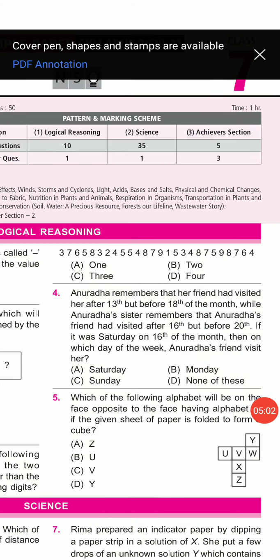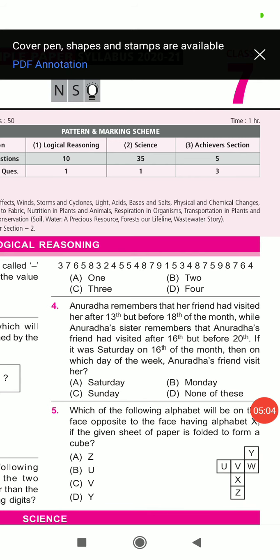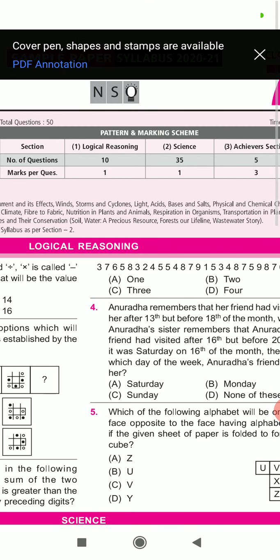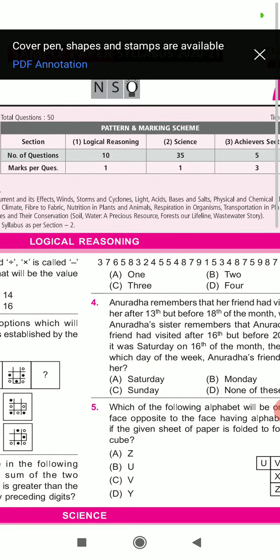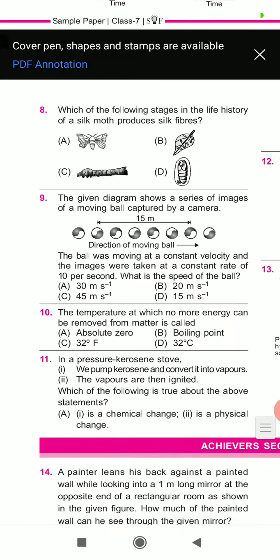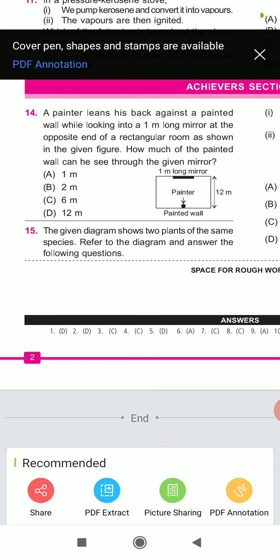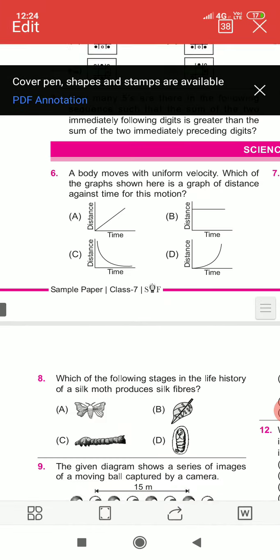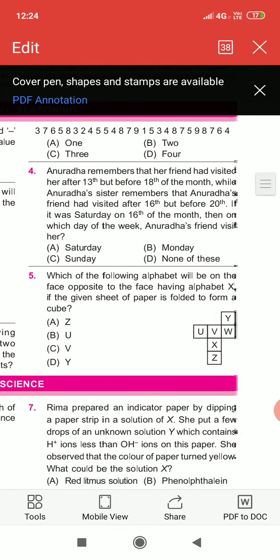Give me the answer. Okay friends, did you find the answer? The answer of question 3 is C. Let's check the answer. Okay, the correct option is C. Okay, we come to our fourth question.